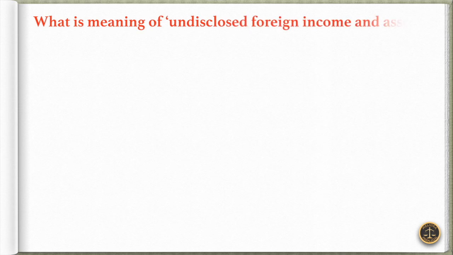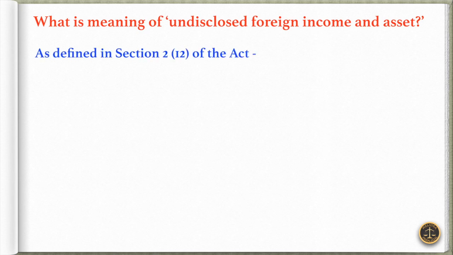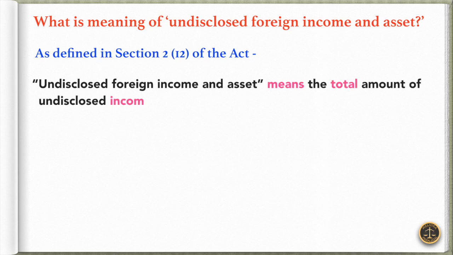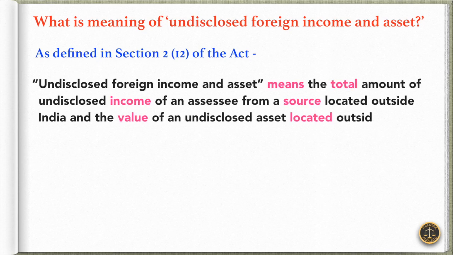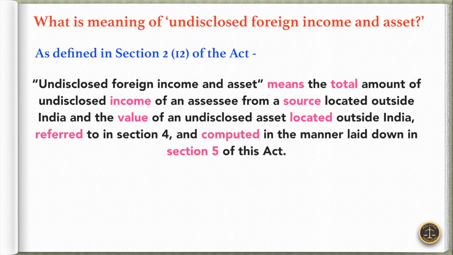Now, the question is, what is the meaning of undisclosed foreign income and asset? As defined in Section 2(12) of the Act, undisclosed foreign income and asset means the total amount of undisclosed income of an assessee from a source located outside India and the value of an undisclosed asset located outside India, referred to in Section 4 and computed in the manner laid down in Section 5 of this Act, that we will discuss later on in this video.